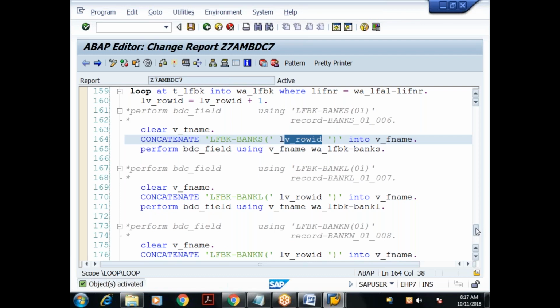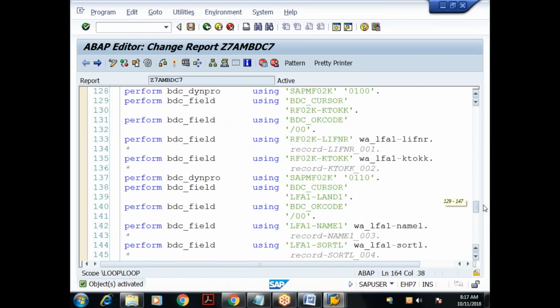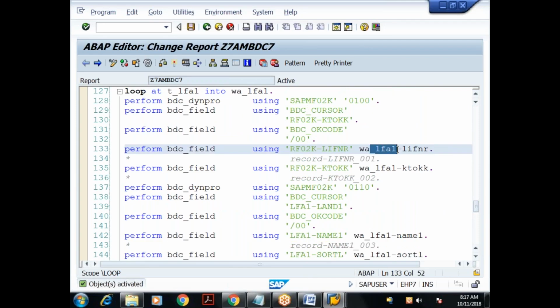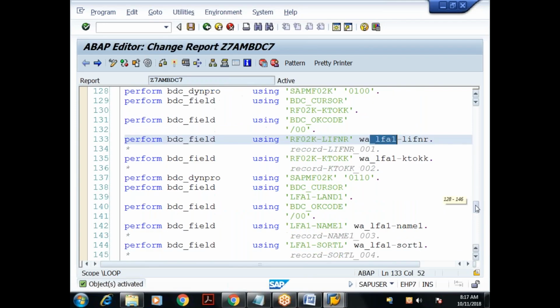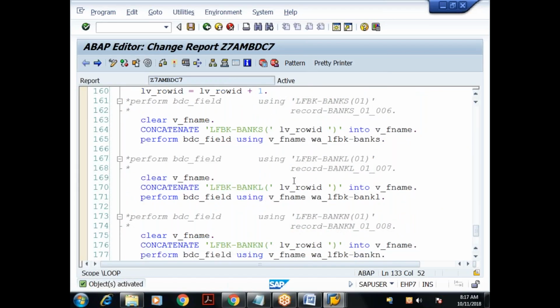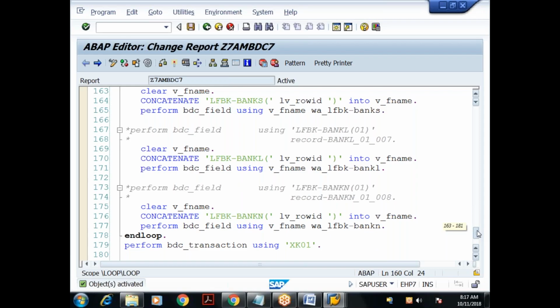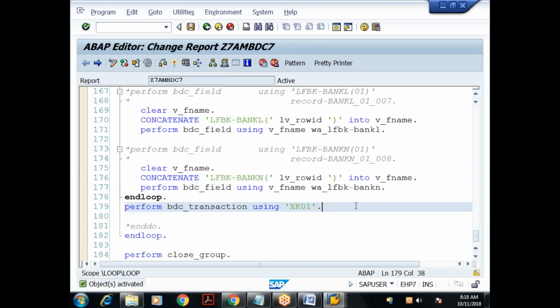The field names should be dynamically generated. In case of normal fields, we are not disturbing the field names, we are just replacing the recorded value with the corresponding work area field. But here, you need to dynamically generate the table control field name, because the field name always depends on the corresponding row ID. And inside the loop, for every iteration, I'm incrementing this row ID by 1. That's all. Let me save it.